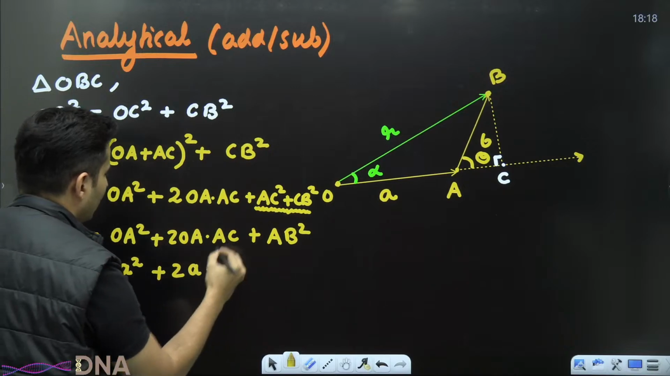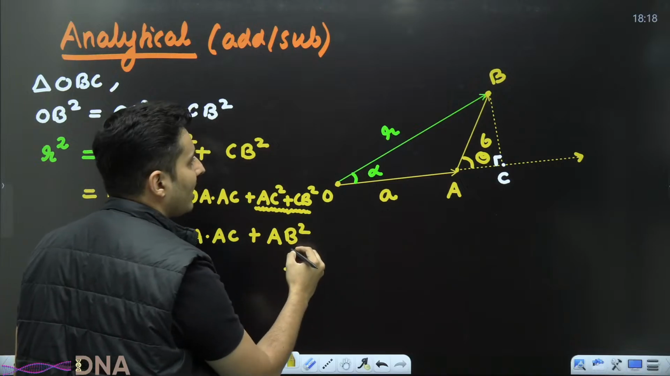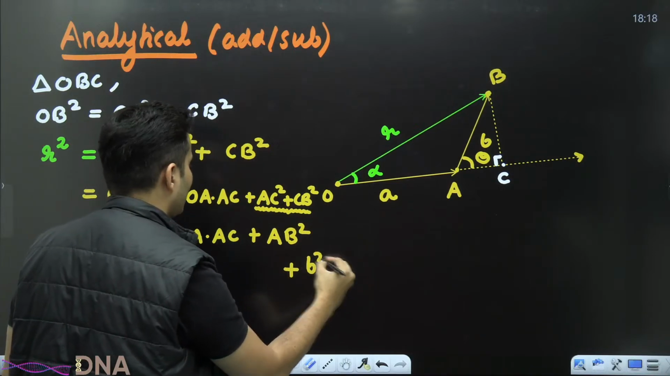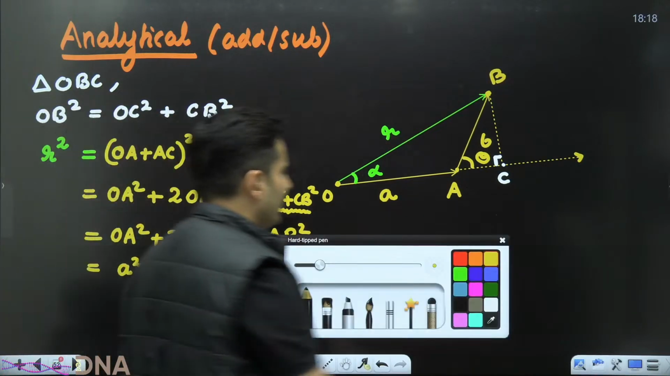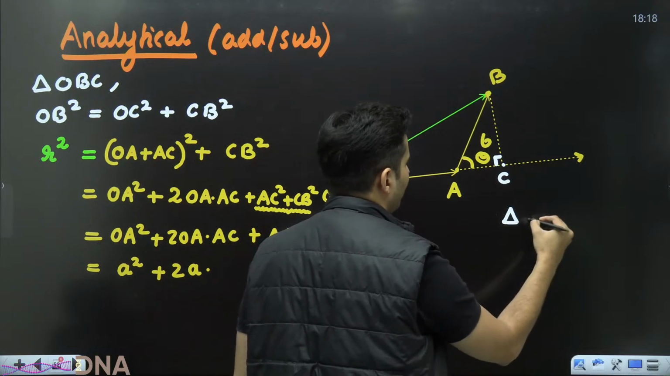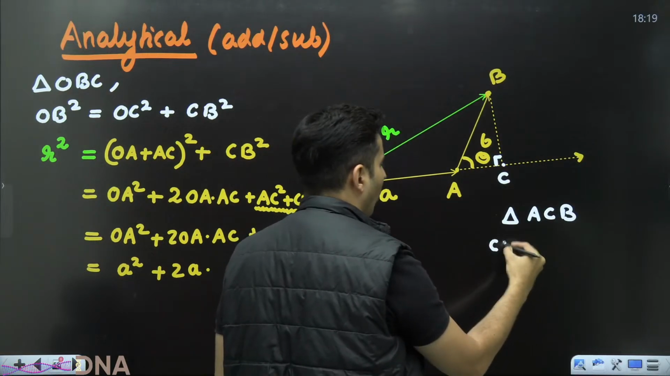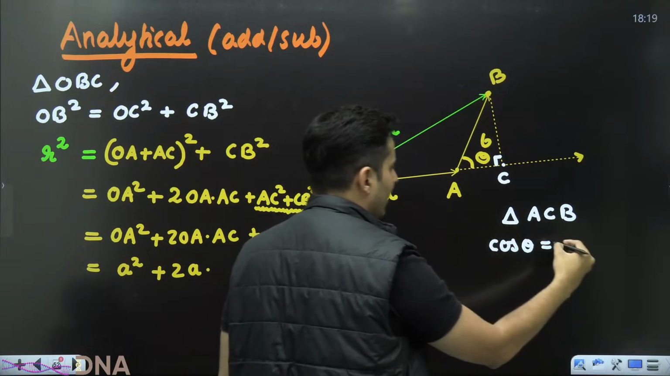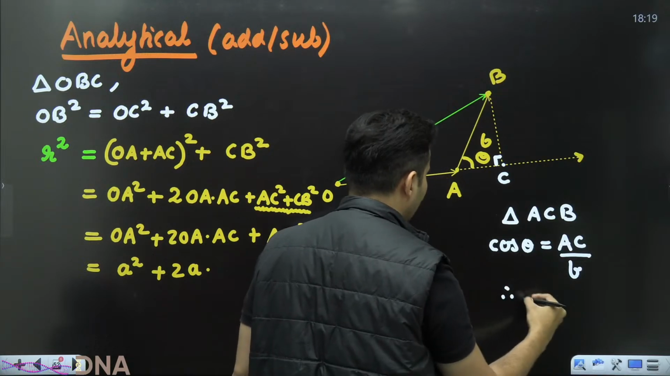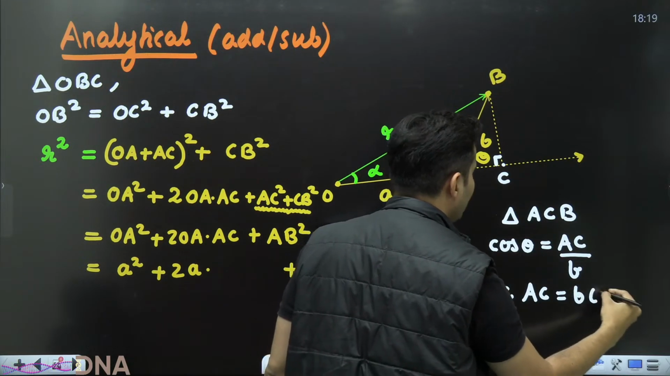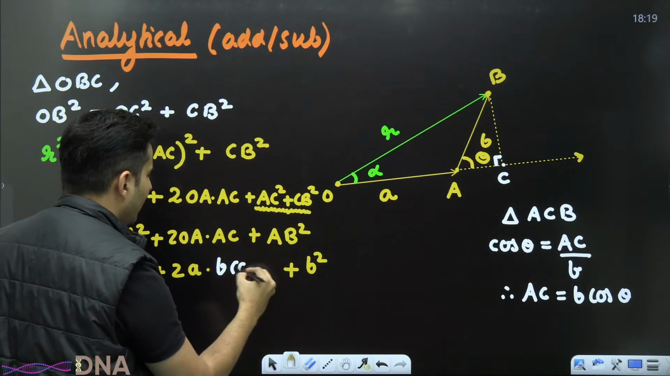So 2 times A. What is AC? I don't know that. I'll just leave it as it is. Plus, what is AB? AB is nothing but B, so B square. Perfect. Can I write AC in terms of something else? The answer is yes. Just look at the triangle ACB. In this particular triangle, notice what is cos theta. Cos theta is the adjacent side, which is AC, divided by the hypotenuse, which is basically B. Therefore, AC is nothing but B cos theta. Use that over here. AC is nothing but B cos of theta.